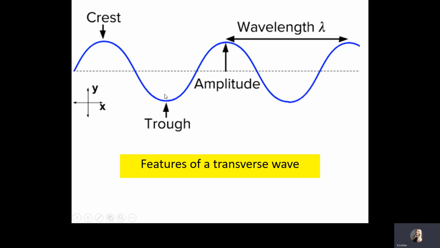So it's this height. The wavelength of the wave is just the length of one wave. This can either be from peak to peak, from trough to trough, or from the very start of the wave to the next wave. Okay, so one wave starts here, goes up, down, and then back to the start. That is where the wave repeats, and so that is then the length of one wave.